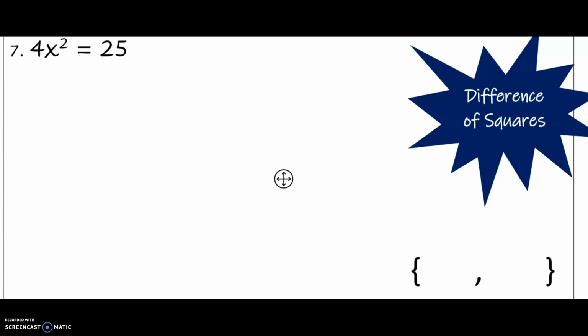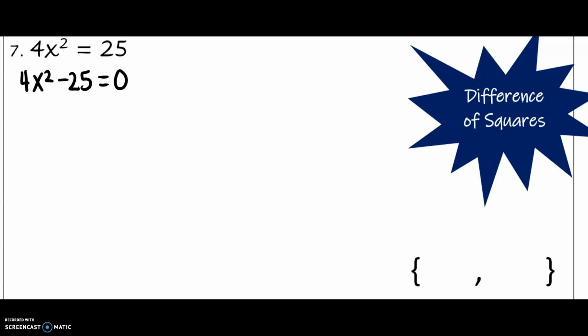Lastly, we are going to solve by factoring using the method of the difference of squares. So again, I'm quickly going to put this into standard form. Remember, the difference of two squares should be in the format ax squared plus c, which is what we have here. Now there are a couple conditions. We need to make sure that both of these terms have coefficients or a constant that are perfect squares, which we do. We have 4 and 25, which are both perfect squares.